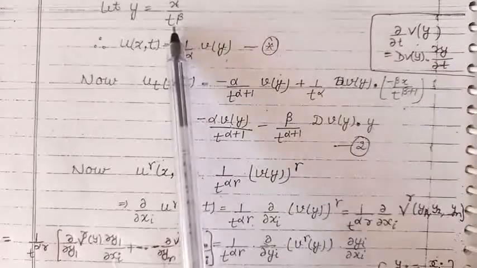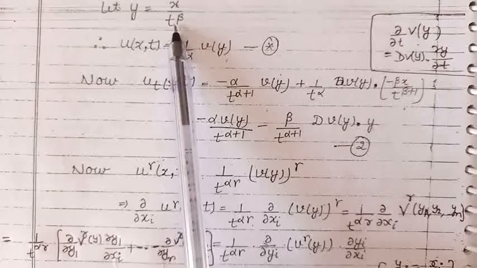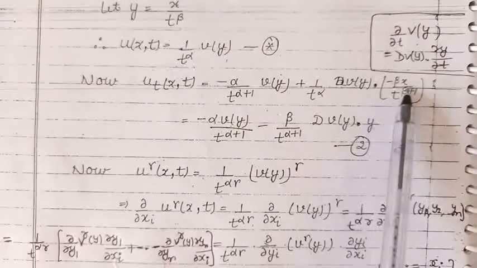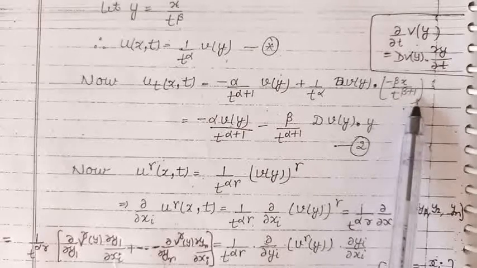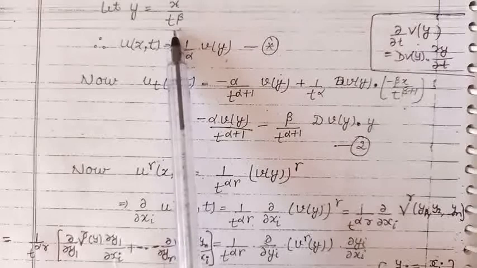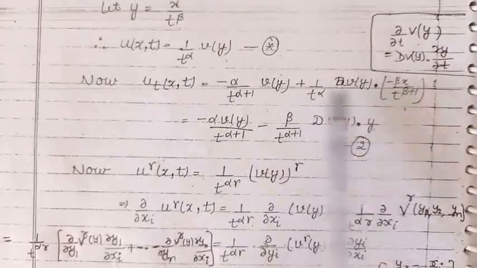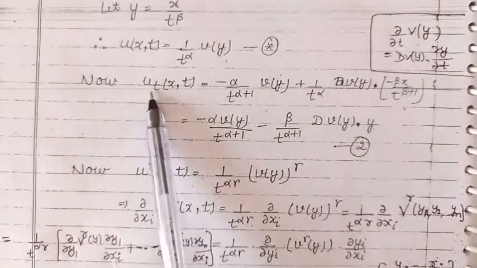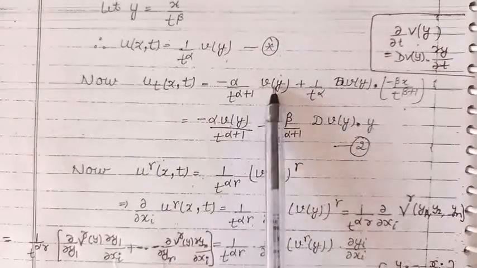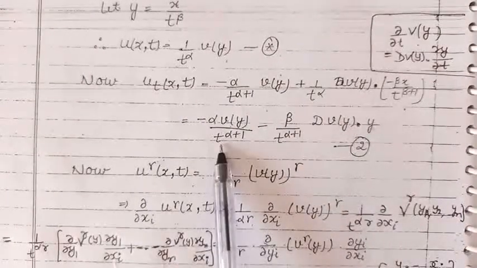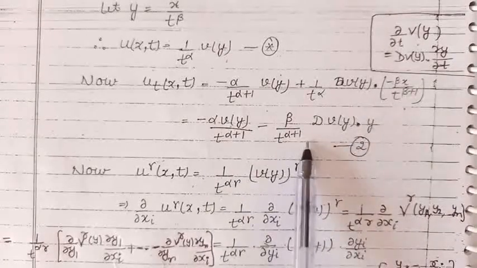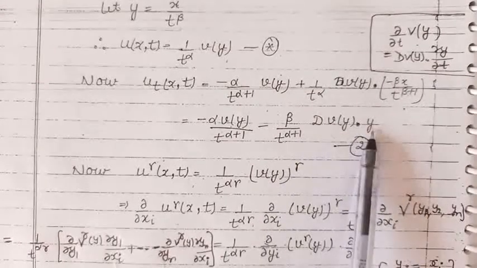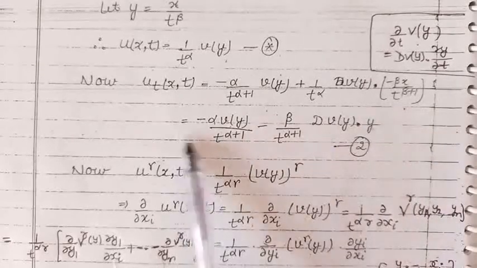The partial derivative of y with respect to t is minus beta x upon t raised to the power beta plus 1. Now, because x upon t raised to the power beta is y, we can write this as minus alpha v upon t raised to the power alpha plus 1, minus beta upon t raised to the power alpha plus 1 into Dv dot y. So we have obtained the partial derivative of function u with respect to t.